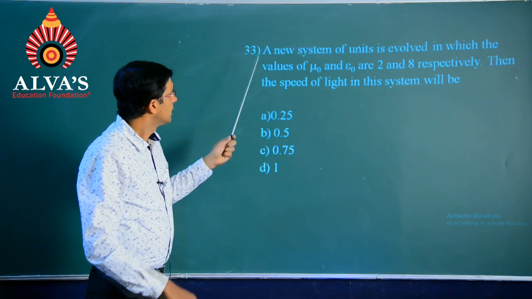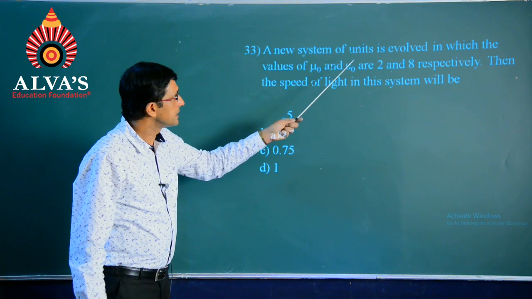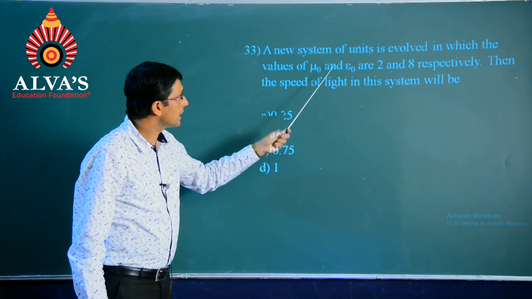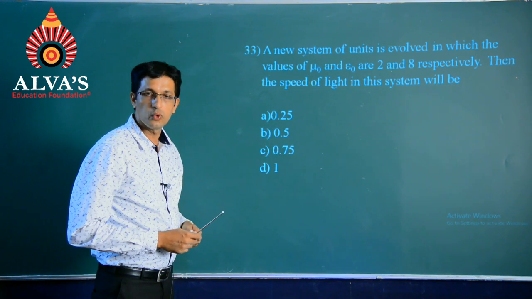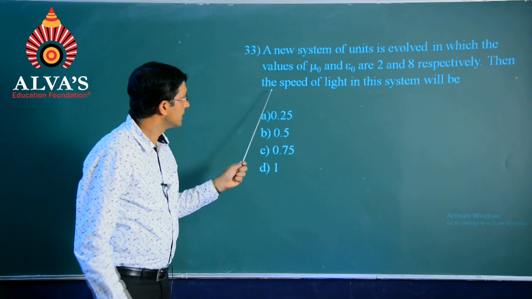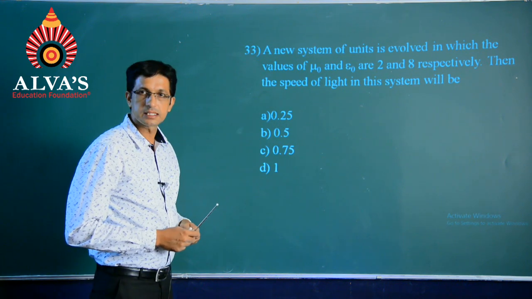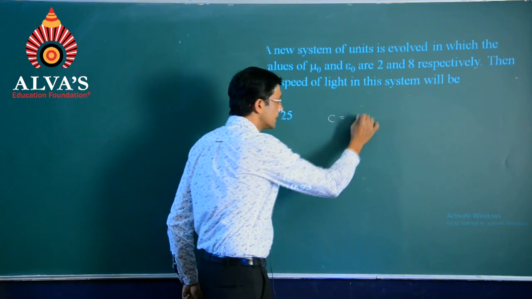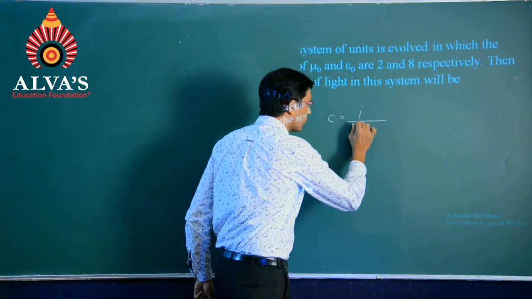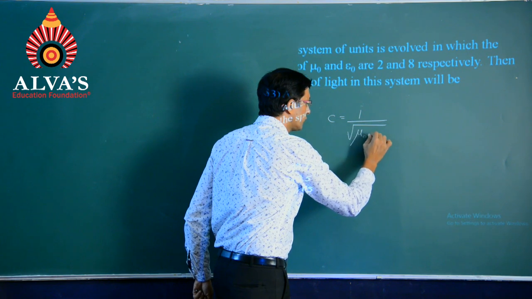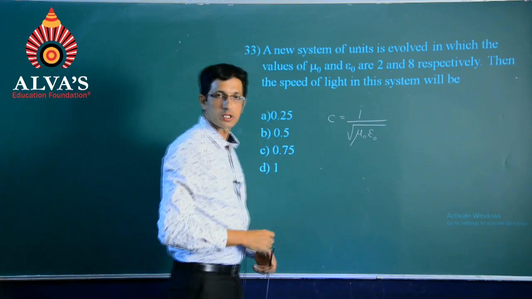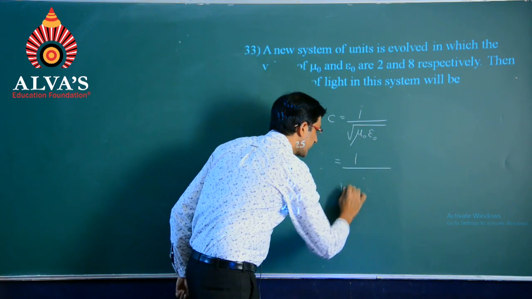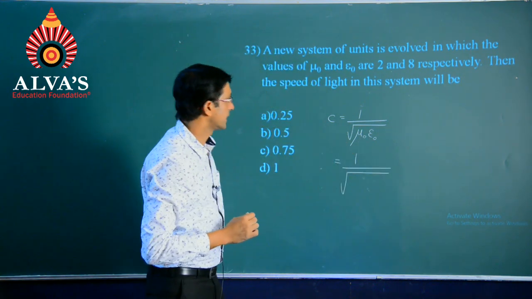Question number 33. A new system of units is evolved in which the values of mu naught and epsilon naught are 2 and 8 respectively. Then the speed of light in this system will be. Speed of light is given by the equation c equals 1 divided by root of mu naught into epsilon naught, and according to the question we find the following numbers right now.